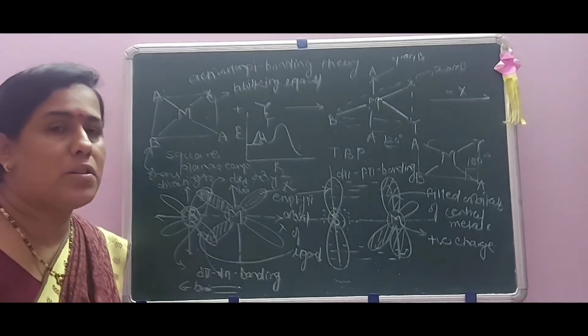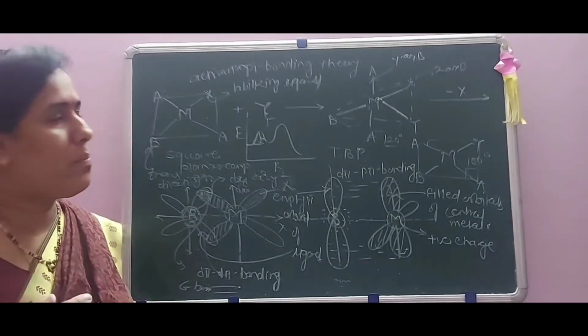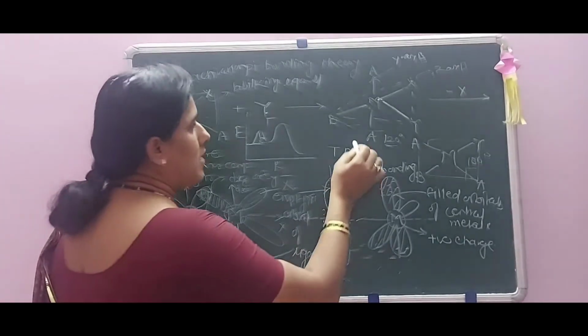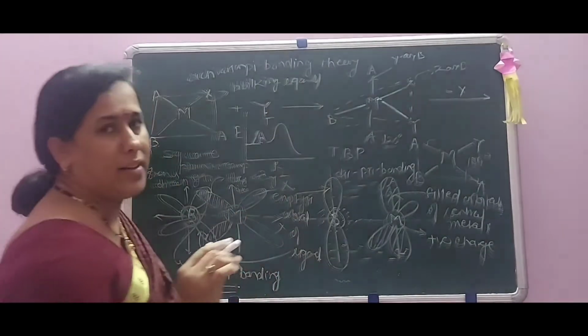Therefore, the ligands which have the trans ability, which cannot be explained by the electrostatic polarization theory, can be explained with the help of the pi bonding theory.